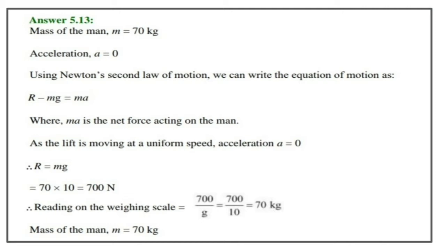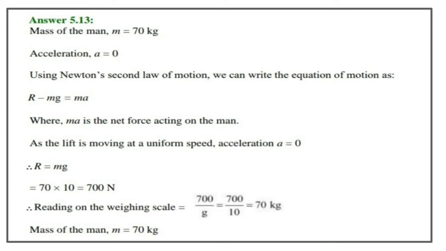So I have already mentioned that when we use a weighing machine, what it measures is the normal reaction. That normal reaction is what is measured by this weighing machine. So in each question we have to find the normal reaction. In the first question it's given there is no acceleration. The lift is under uniform motion, so the acceleration is 0.